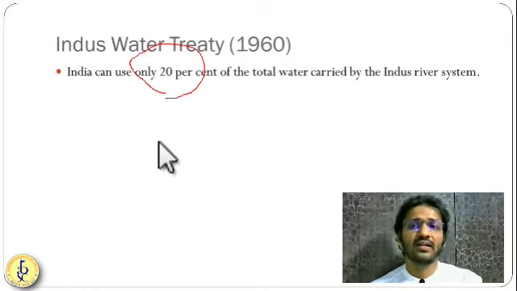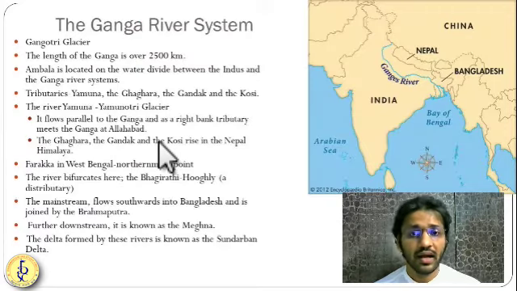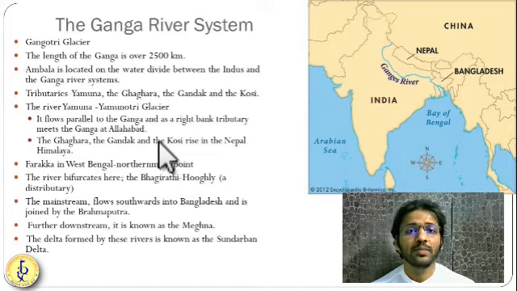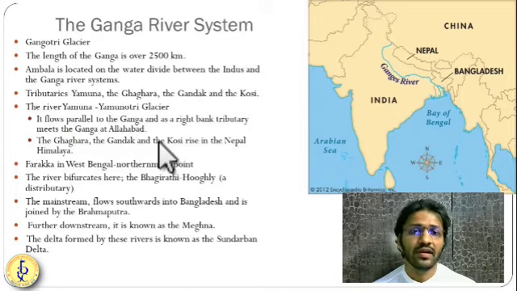Now the next river is the Ganga river. Okay, Ganga, as we call it, the mother Ganga. One of the very important rivers in India in developing the Indian civilization as well as sustaining it. If Ganga dries, our civilization will come under very much threat.